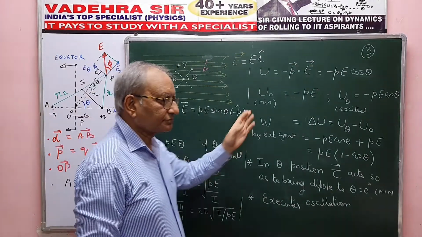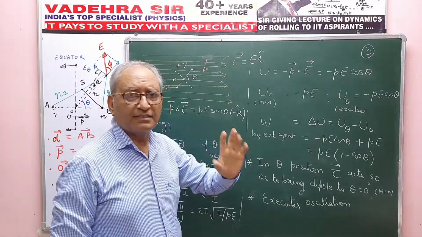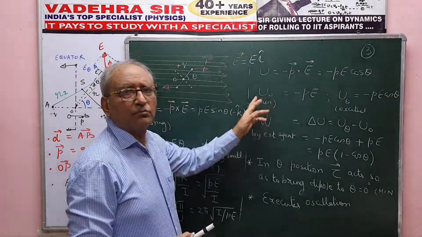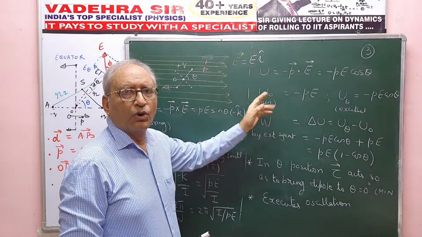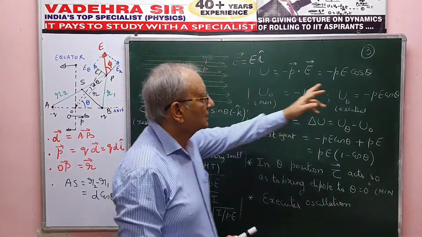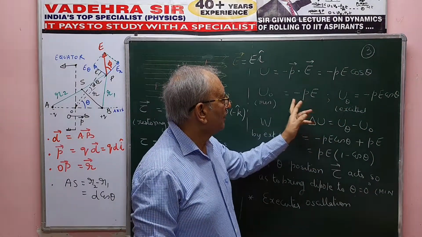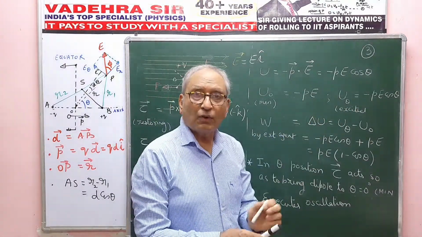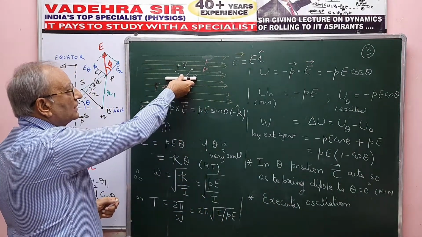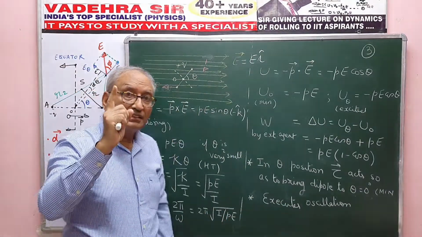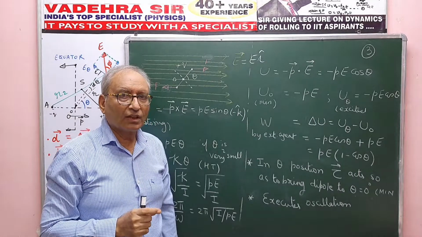From this expression, we can see very well that the minimum potential energy, that is U_0, will be when theta is equal to 0 degree. When theta is equal to 0 degree, that will give me minus PE. And this is what we can say is the most stable state of the dipole.